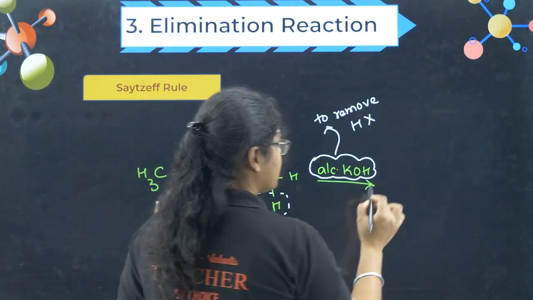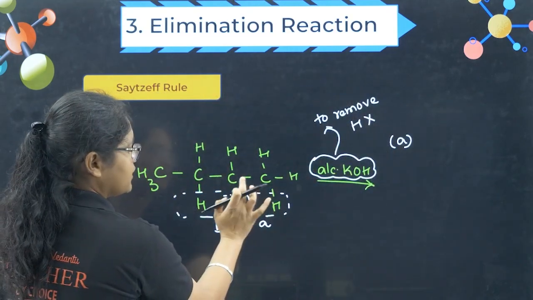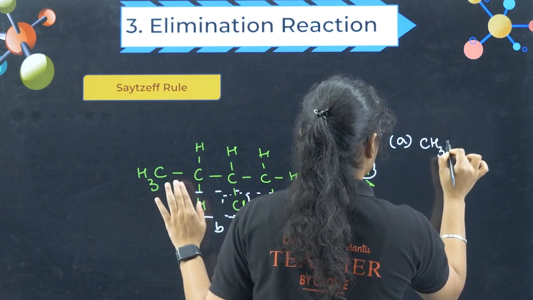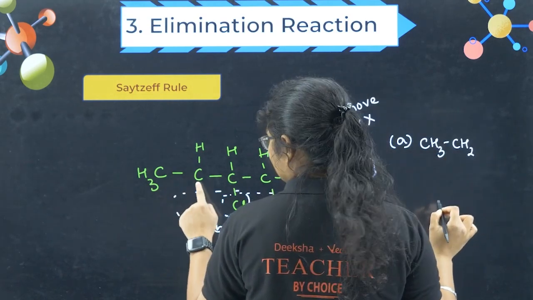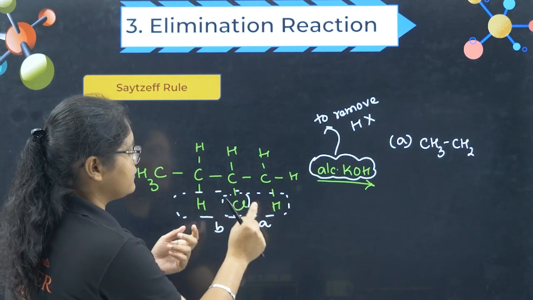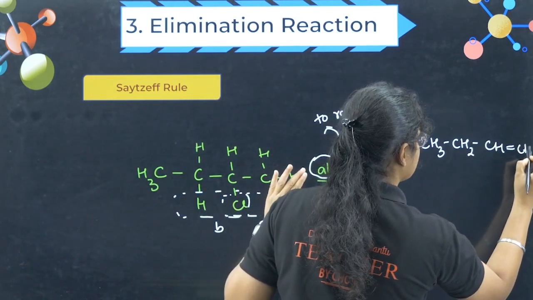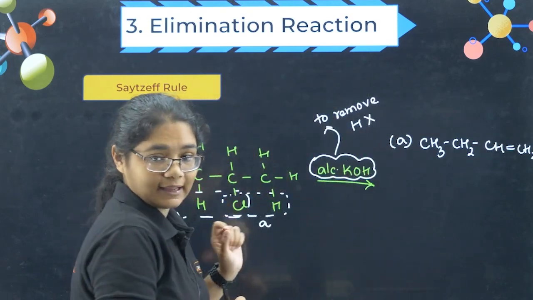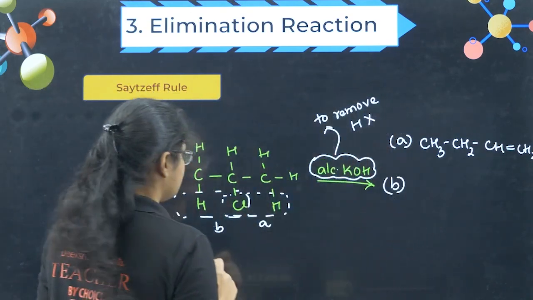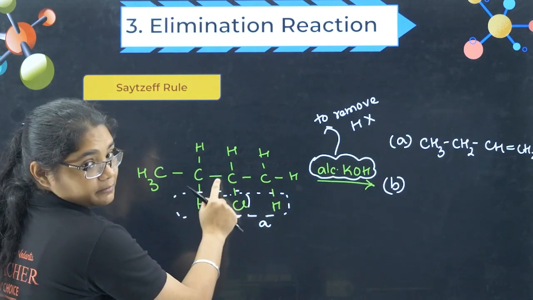So what will be my product A here? In product A, I am removing this HCl, so the double bond will come here. So I will get CH3 CH2 CH double bond CH2. This is product A. Now what is product B here? In product B, this H and Cl will be removed and there will be a double bond here.